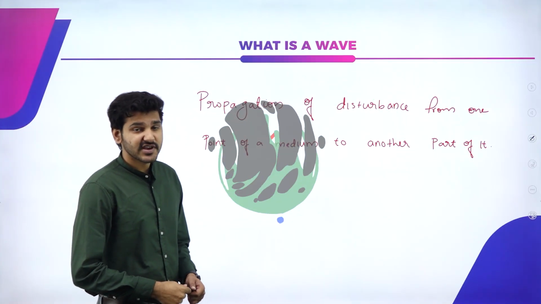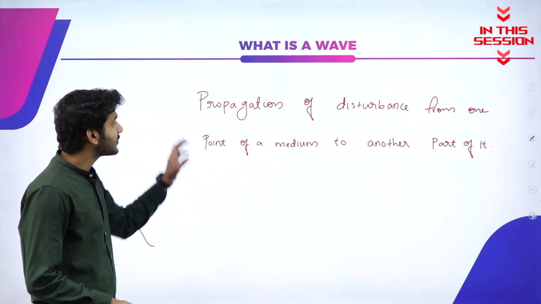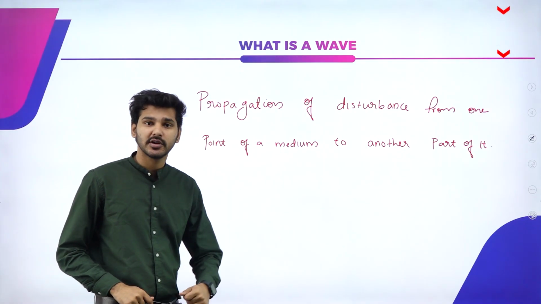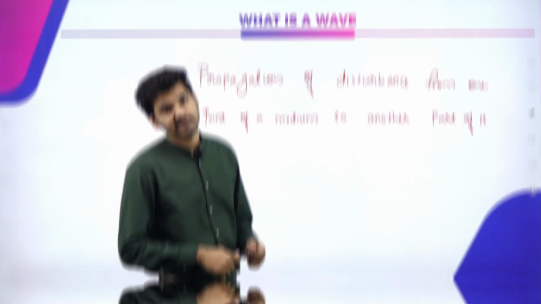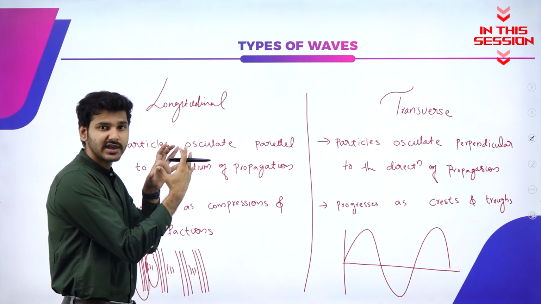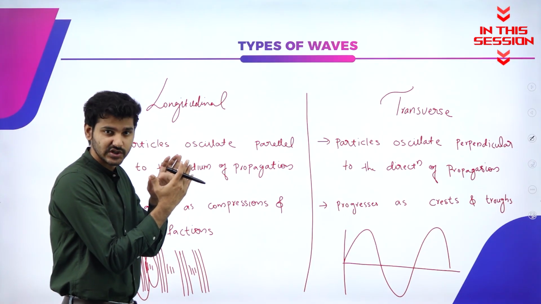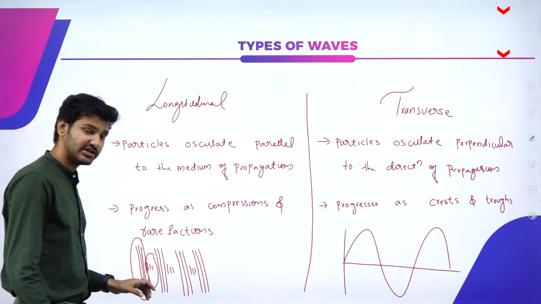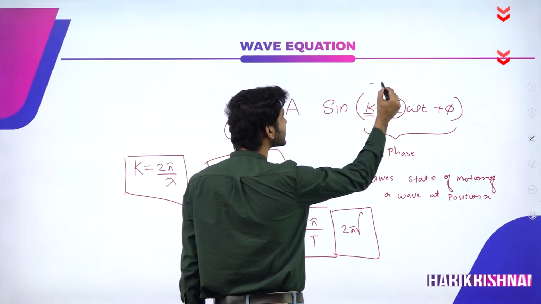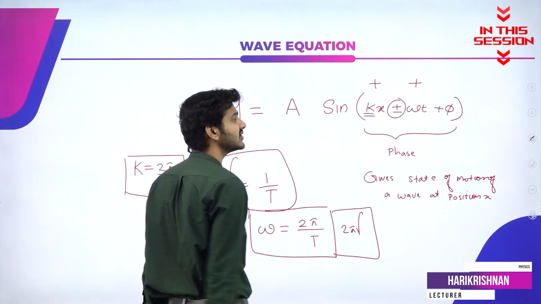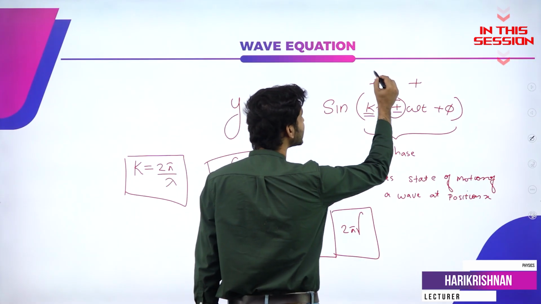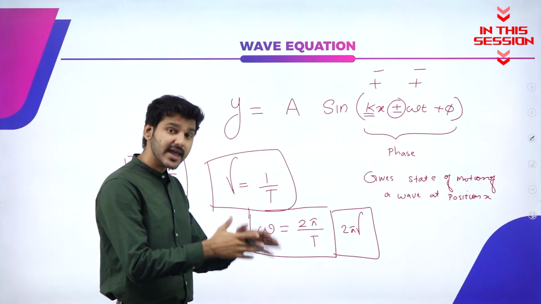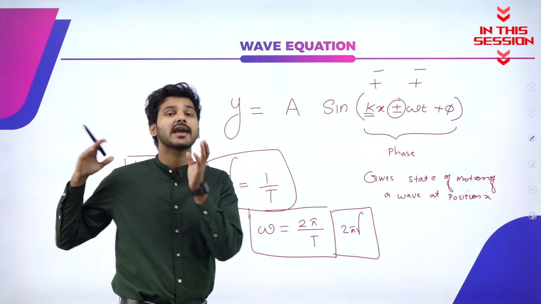In simple terms, we can just analyze waves as the propagation of disturbances from one point of a medium to another point of a medium, and that is known as a wave. So when the molecules are crumbled together, there is more concentration there. So it is known as a compressed region or compression region. If both of these quantities are positive in nature, or if both of these quantities are negative in nature, then we say that the wave is traveling in the negative direction.